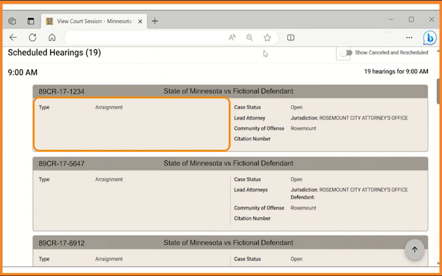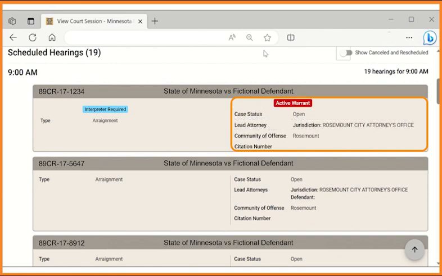If an interpreter is needed, you will see that information highlighted above the hearing type. On the right side of the card, you will see case-specific information such as the case status, lead attorneys, and case flags. If there is an active warrant for a party, you will see an active warrant indicator above the case information. This does not necessarily mean that the scheduled case is in warrant status. This will display if a party on the case has an active warrant on any case they are associated with.